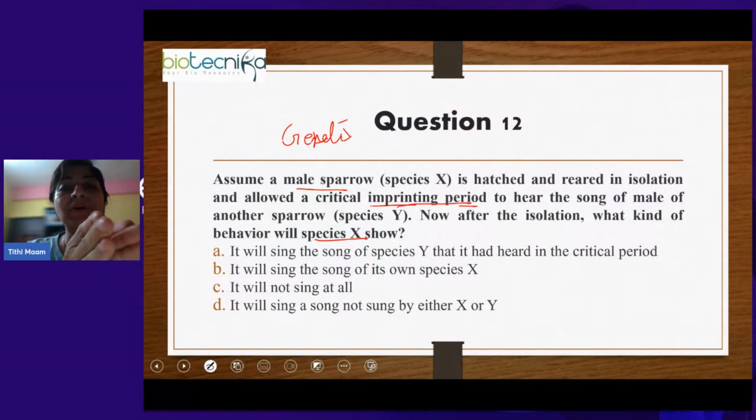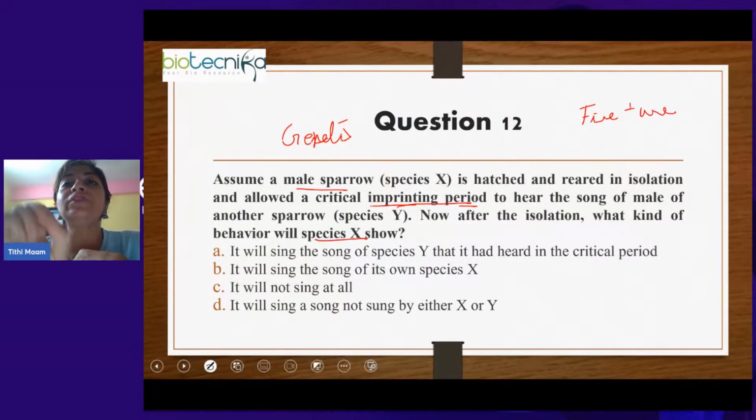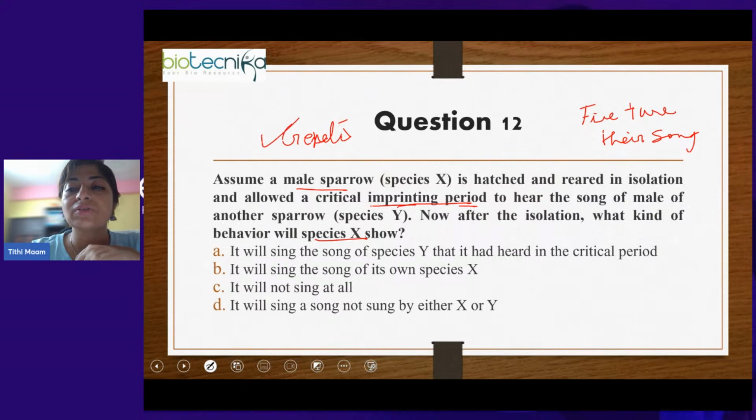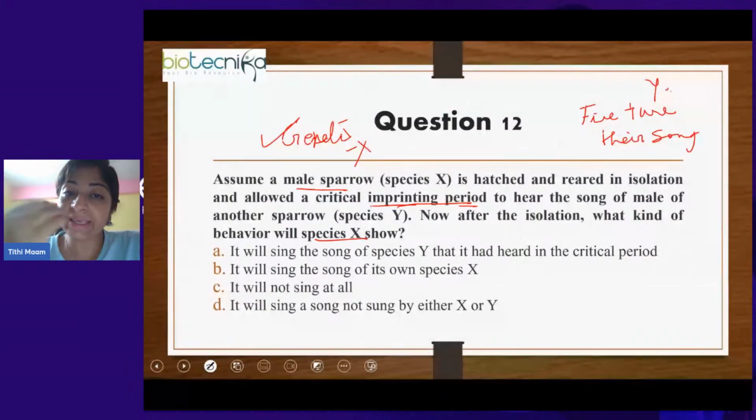The newborn sparrows will listen to the adults of that same species and fine tune their songs. So this genetic element is present in the male sparrow even when it is reared in isolation. Now during the fine tuning period, the imprinting period, it is listening to song Y. So what will happen? It has been seen in studies that this species X will now sing its song only in the tune of Y.